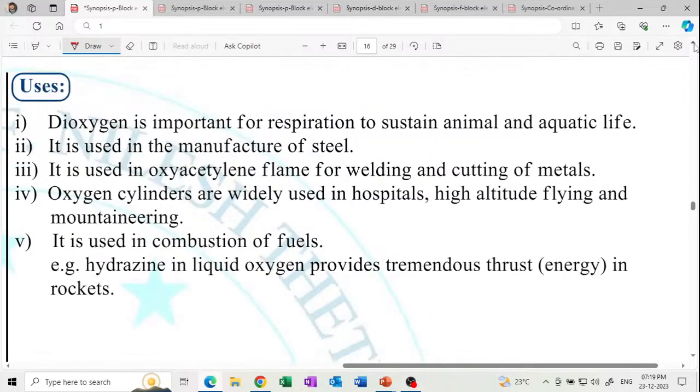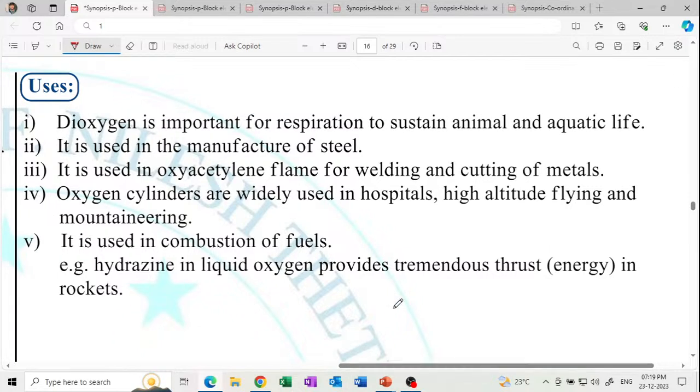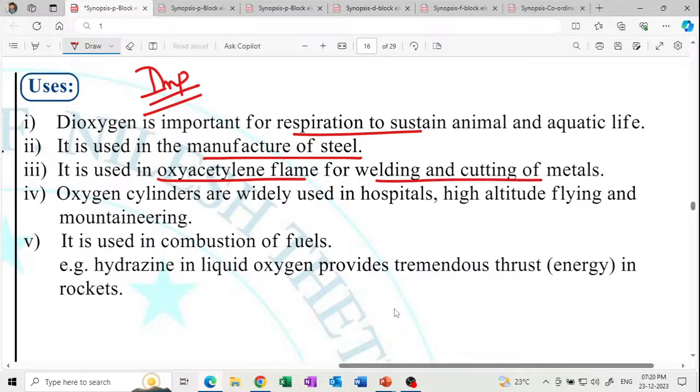Uses, these are very important. Uses of dioxygen. Please write now, this is a very important question, IMP question. Uses will definitely be in the exam, you will have to note the uses. Dioxygen is important for respiration, to sustain life in aquatic animals. Manufacture of steel. Acetylene, oxyacetylene flame for cutting and welding metal. Oxygen cylinders are widely used in hospitals.